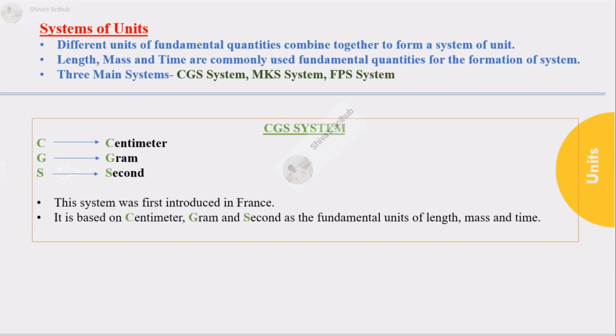For example, in CGS system, centimeter, gram, and second are used as the fundamental units of length, mass, and time, where the first letter of centimeter C, first letter of gram G, and the first letter of second S are used. Centimeter C, gram G, second S, CGS.